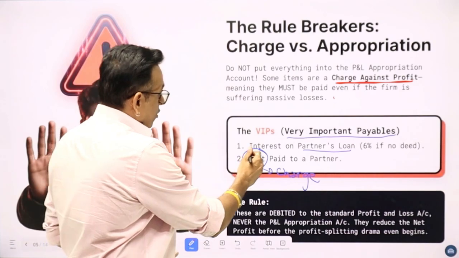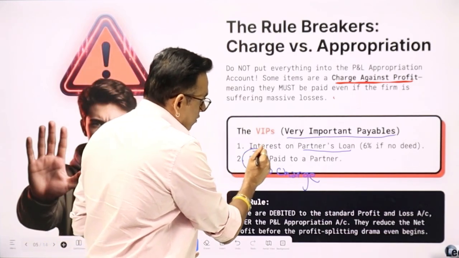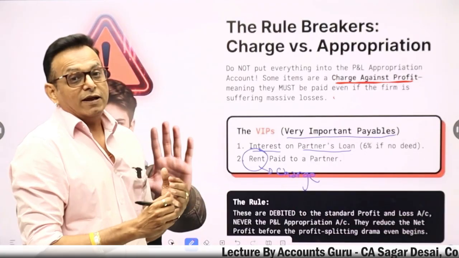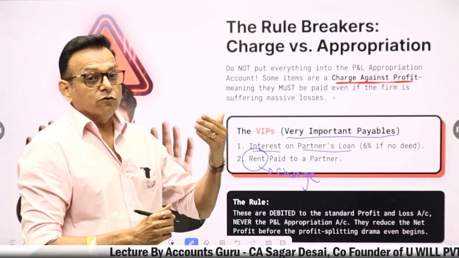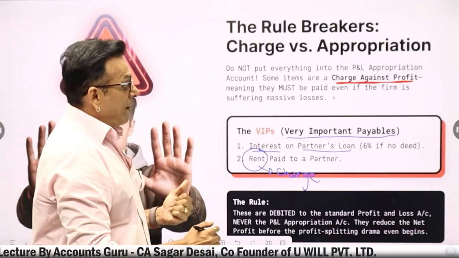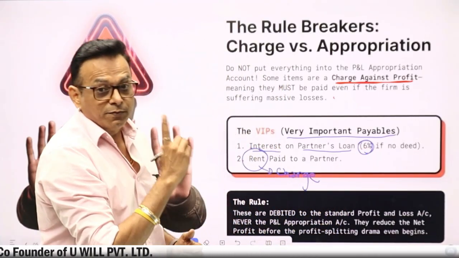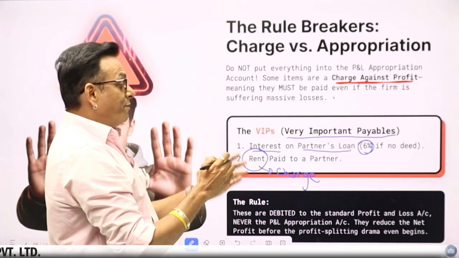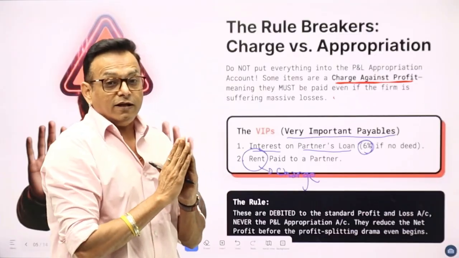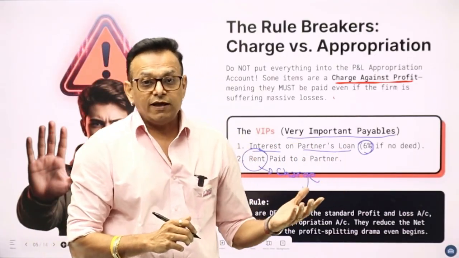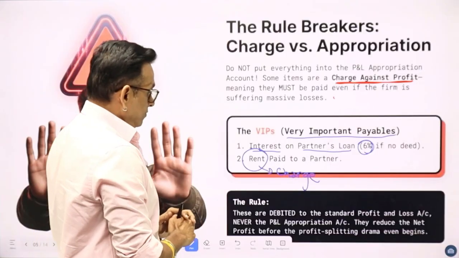So very important, although interest on partner's loan is related to the partner, the business will have to give this money to the partner. 6%. I hope you all remember the previous lecture and the previous slide that if nothing is mentioned, then interest on partner's loan is 6%.